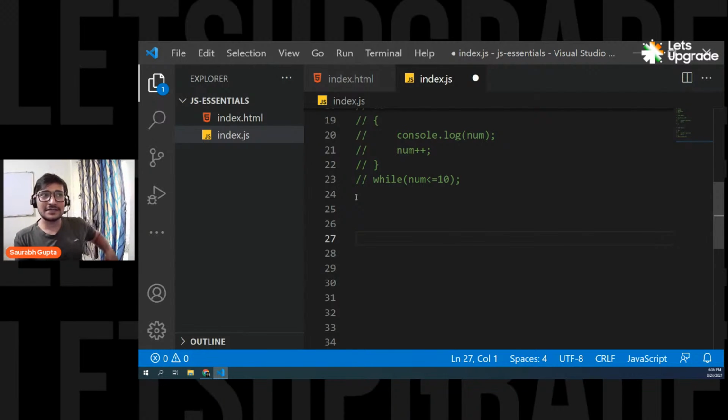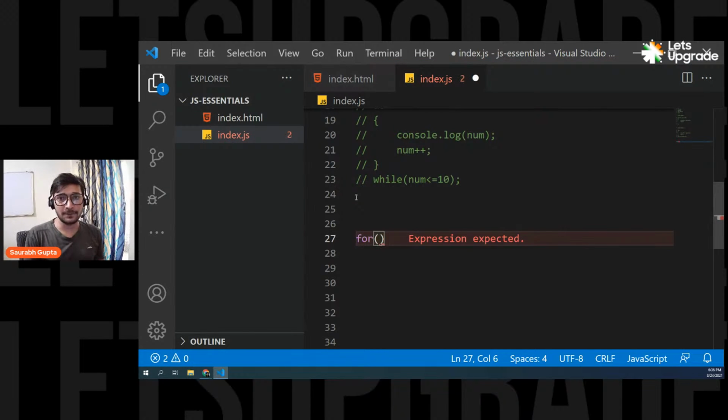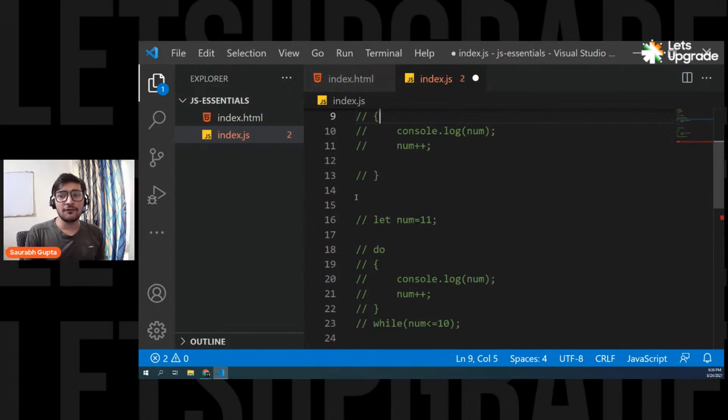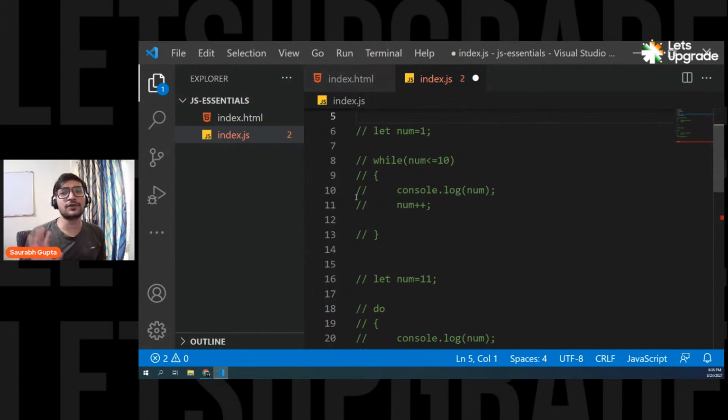Why? Because first thing is it's exactly like while loop. Second is it's syntactically better. The way of writing for is much better than any other loops. So you write it like this. See, what's the difference actually? So here you write for. Now guys, see, what are the important components of a loop?